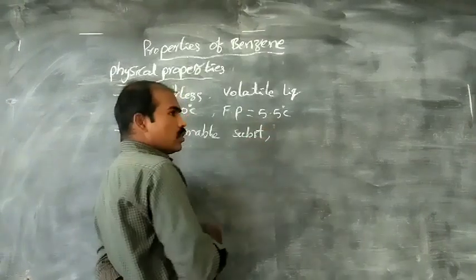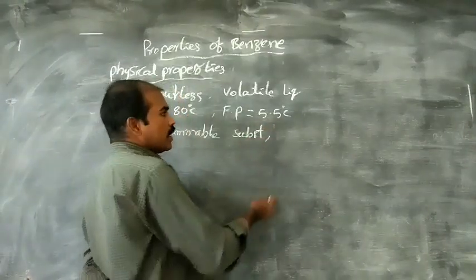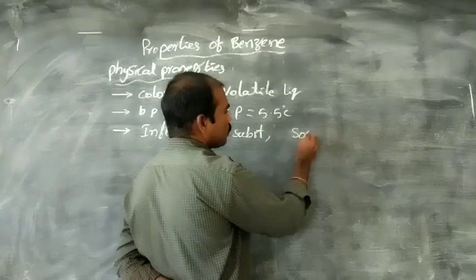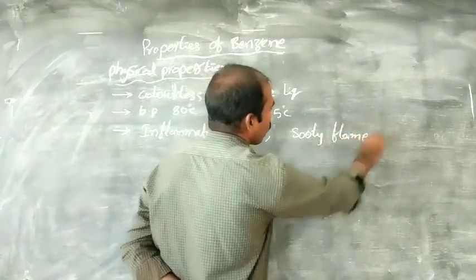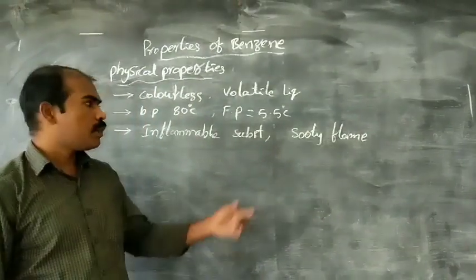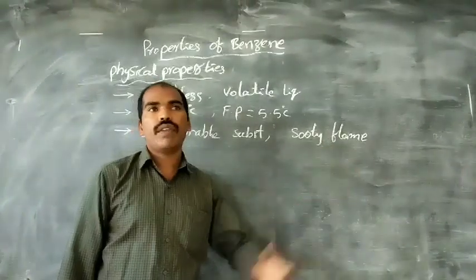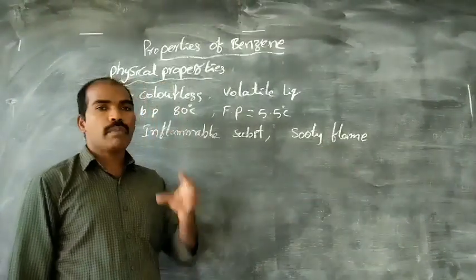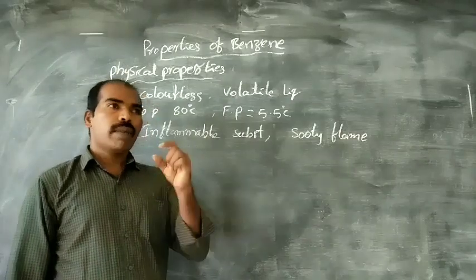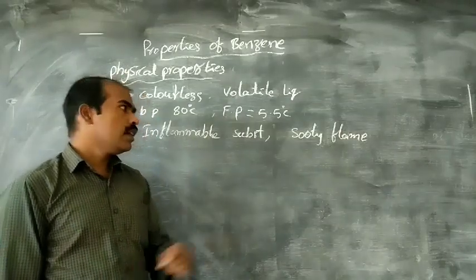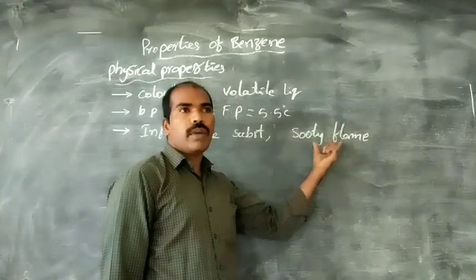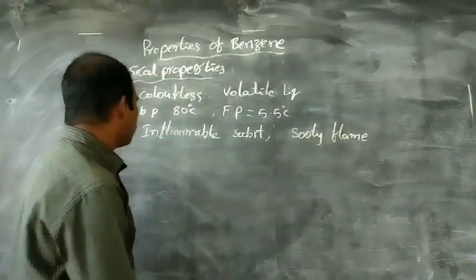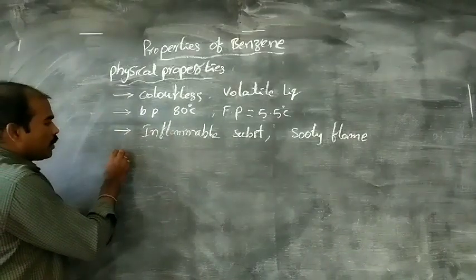Due to burning of benzene, it gives a sooty flame. When we burn benzene it produces a sooty flame. A sooty flame is one which produces black fumes, and these black fumes contain carbon. That's why benzene gives a sooty flame.